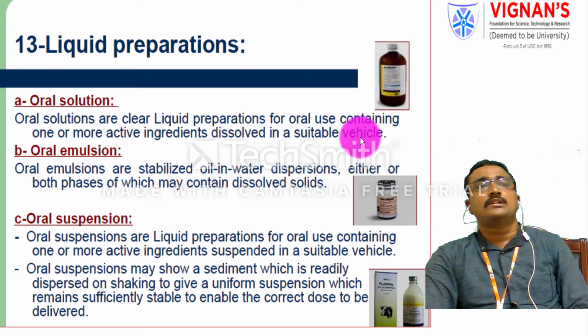The oral emulsions are stabilized forms, and they mainly consist of two phases: the dispersive phase and the dispersion medium. It is a biphasic product, either oil-in-water type or water-in-oil type. The dispersive phase is dispersed in a dispersion medium, mainly containing dissolved solids.